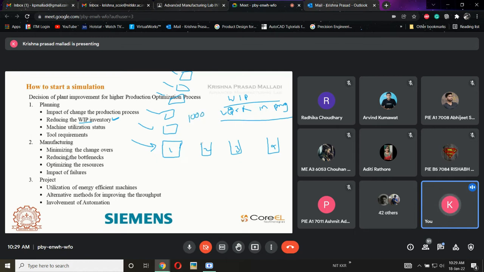For the second operation, there will be only 4 machines. Now these 4 need to be mapped to this one. The third process again has 4 machines, so it will run continuously for the same 1000, whereas the fourth process has only 2 machines.